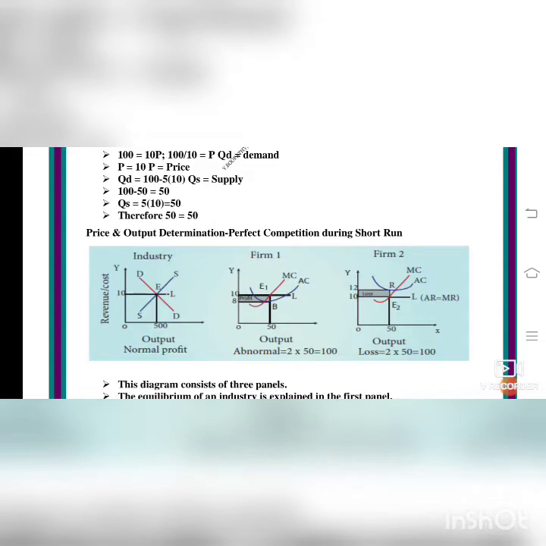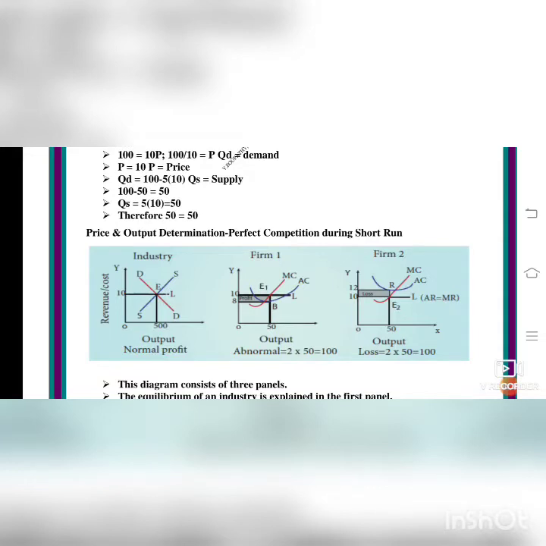Next, we will see about firm 2. In the third part, the firm's cost curve is above the price line. AC is greater than AR. Its total revenue is 50 into 10, which is equal to 500. Its total cost is 50 into 12, which is equal to 600. Therefore, it's a total loss. The cost is becoming more, 600 rupees, and the revenue is only 500 rupees. So, there is a loss of 100 rupees.